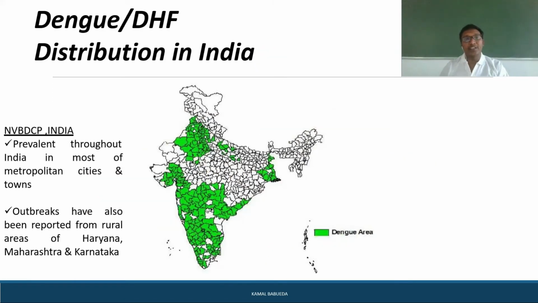Coming to the distribution of dengue or dengue hemorrhagic fever in India, it is prevalent throughout India, and it mainly occurs in metropolitan cities as well as towns. Outbreaks have also been reported in rural areas such as Haryana, Maharashtra, and Karnataka. So these are all the areas where you can observe dengue.